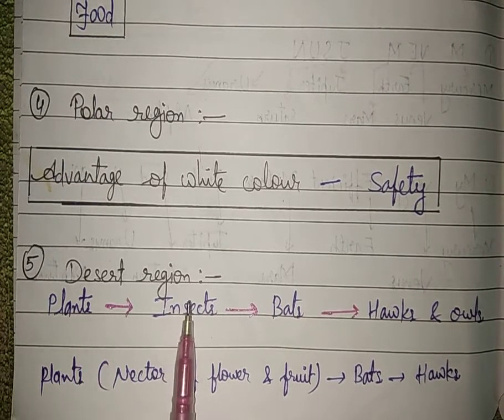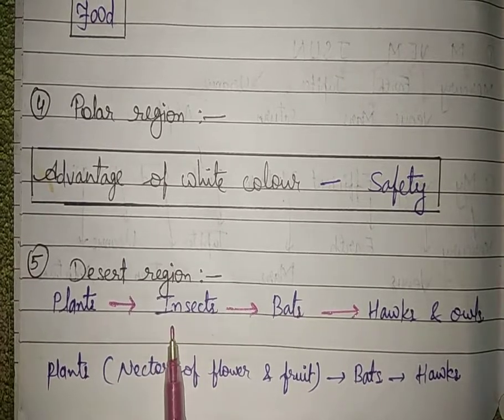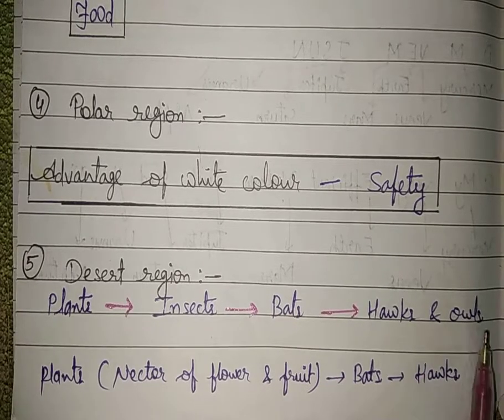Okay, now next point. Food chain in the desert region. Here I am showing you the food chain. Look, plants. Plants are eaten by insects. Insects are eaten by bats, and bats are eaten by hawks and owls.